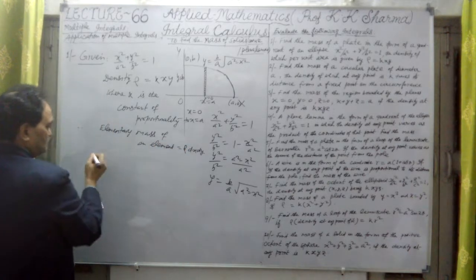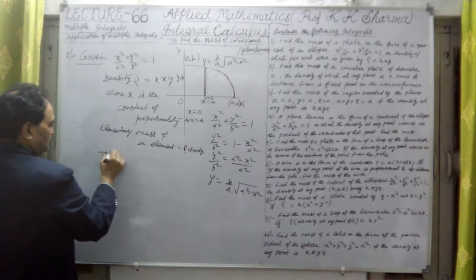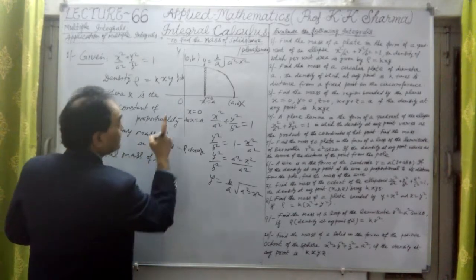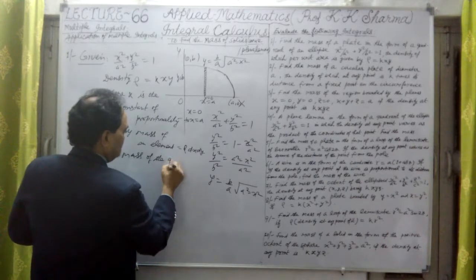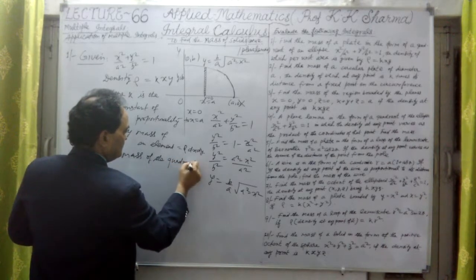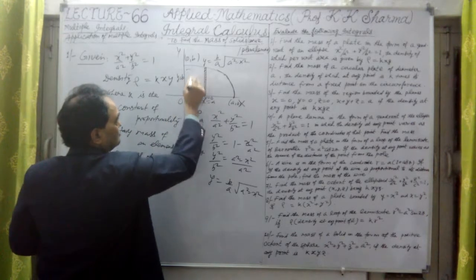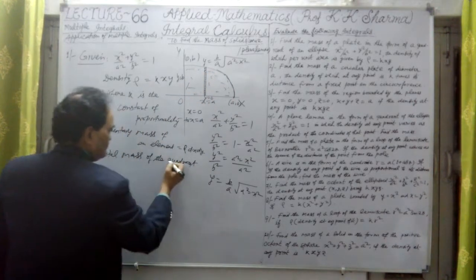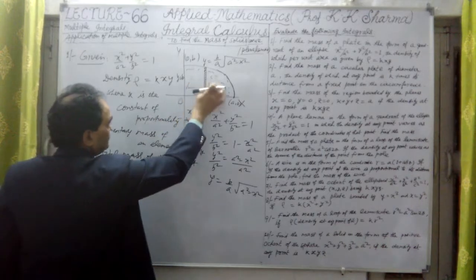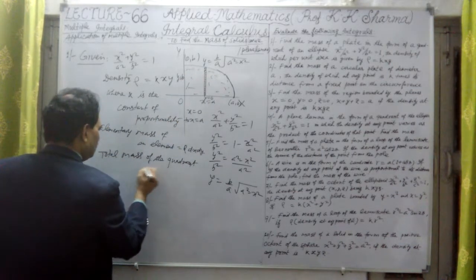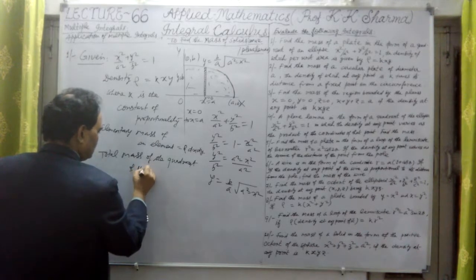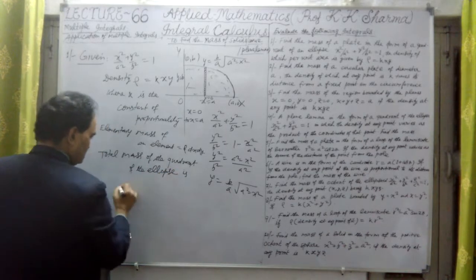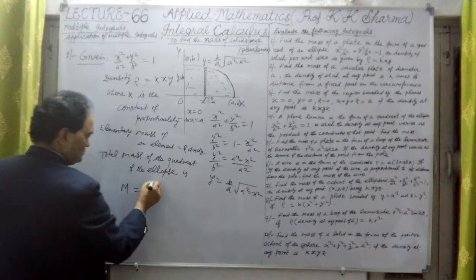So we will put this in. Therefore, the total mass of the quadrant of the ellipse, this quadrant lying only in the first quadrant in this figure, we will find out. Total mass equals the double integral.